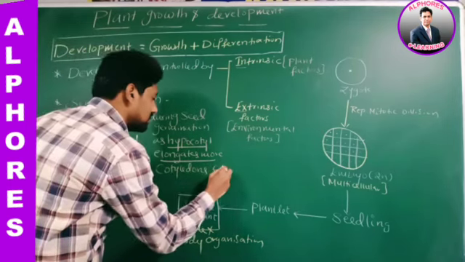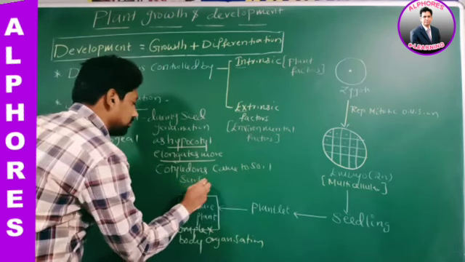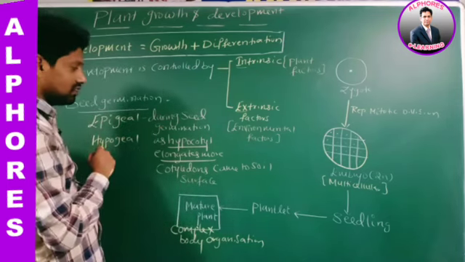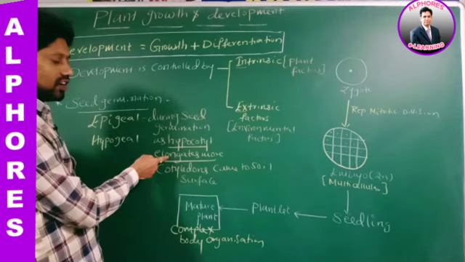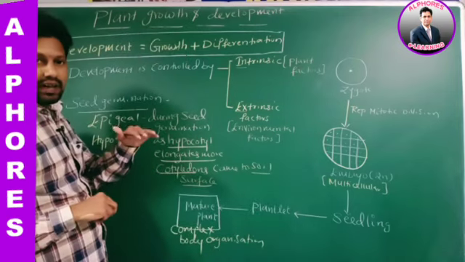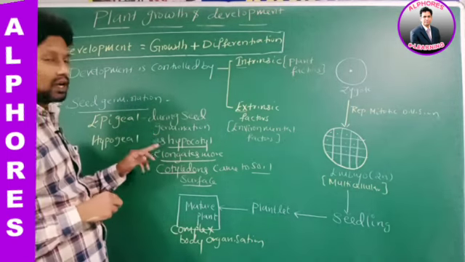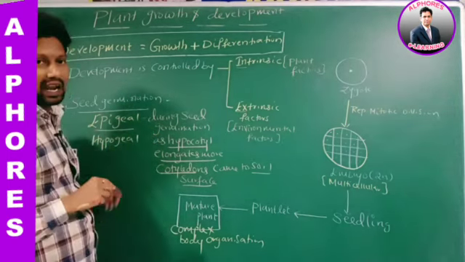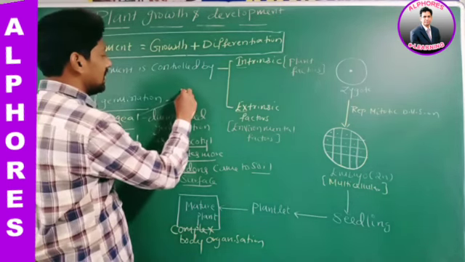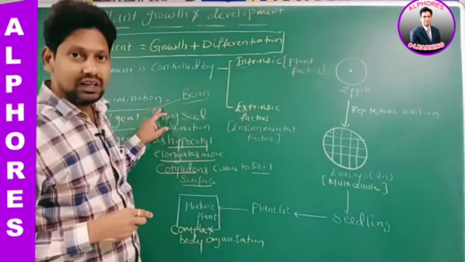Cotyledons came to the soil surface. During seed germination, as the hypocotyl elongated more, cotyledons came to the surface of the soil, and cotyledons remain above the soil surface. What is such type of seed germination called? Epigeal. The best example for epigeal is bean, B-E-A-N. Is this statement okay? Right? Clear?